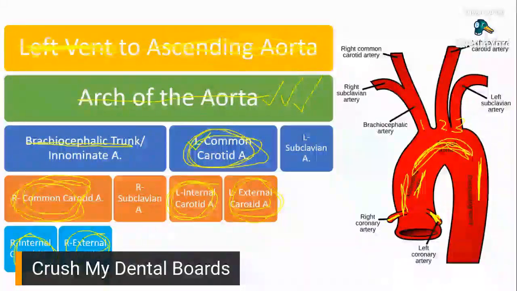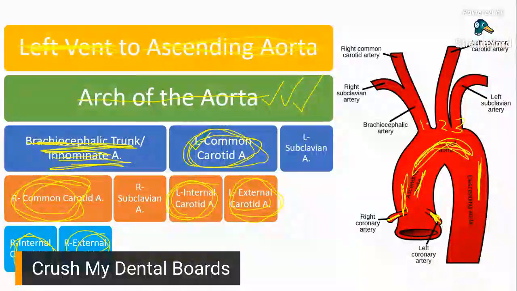brachiocephalic trunk right here. There's nothing much to it. It's otherwise known as your innominate artery. Wala naman tayong masasabi dyan, kundi it's the first branch of the arch of the aorta right here. It is the junction of your right subclavian and your right common carotid artery. So when they join together, your right common carotid artery and your right subclavian, you end up with your brachiocephalic artery. There you go. Tapos na rin tayo dyan.